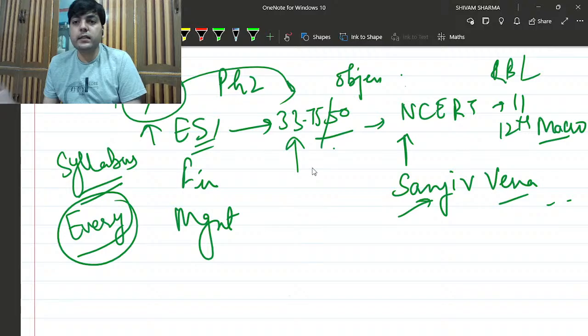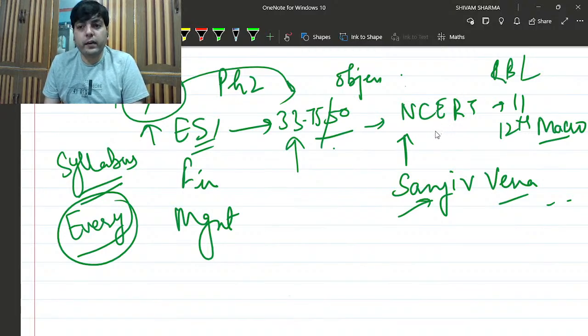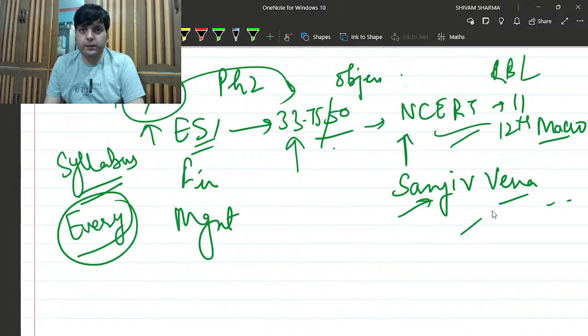But since we have more time to prepare, we can cover it thoroughly on our own from NCERTs and Sanjeev Verma, because these are very good books. You can cover everything from them.